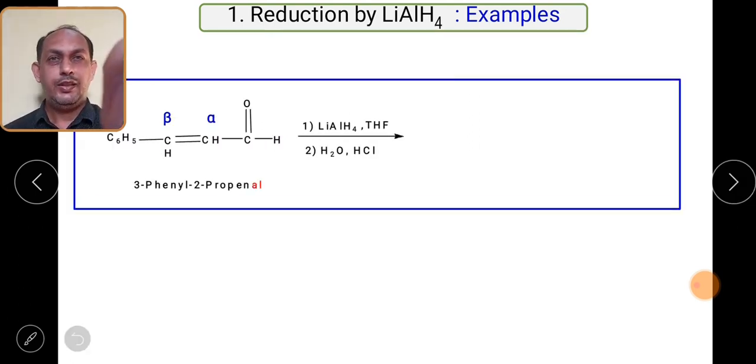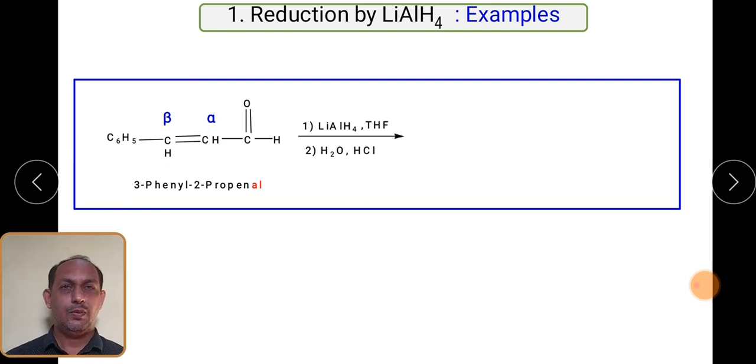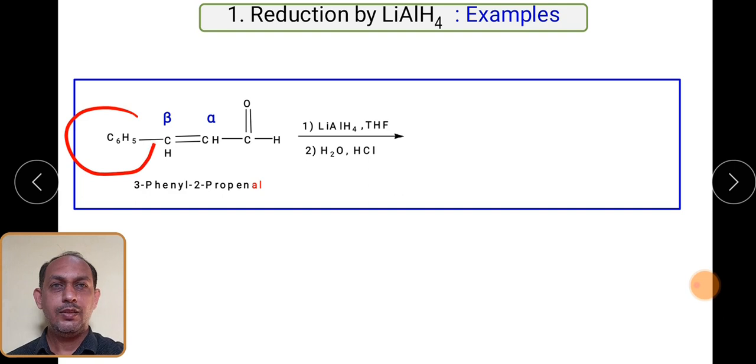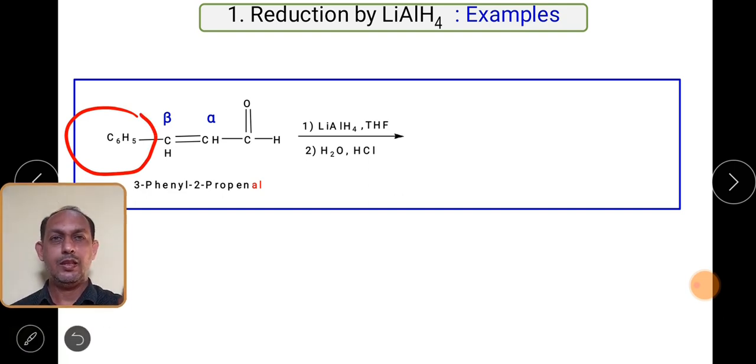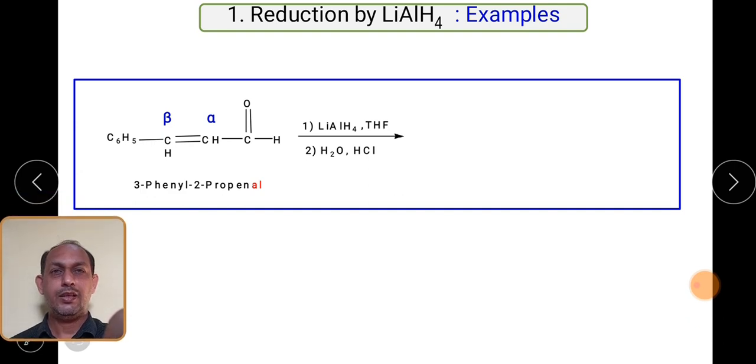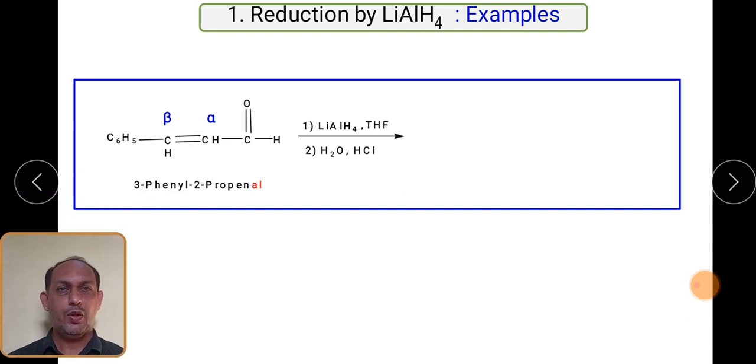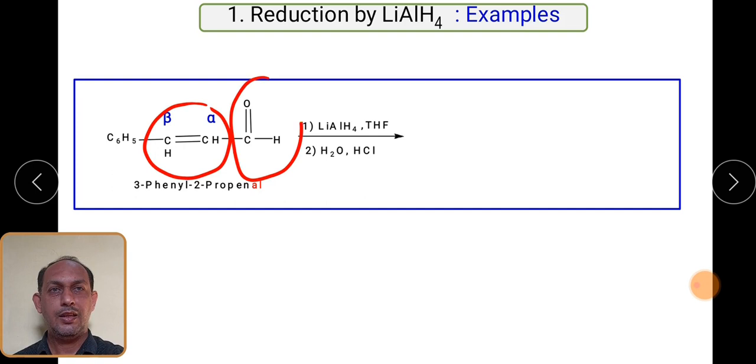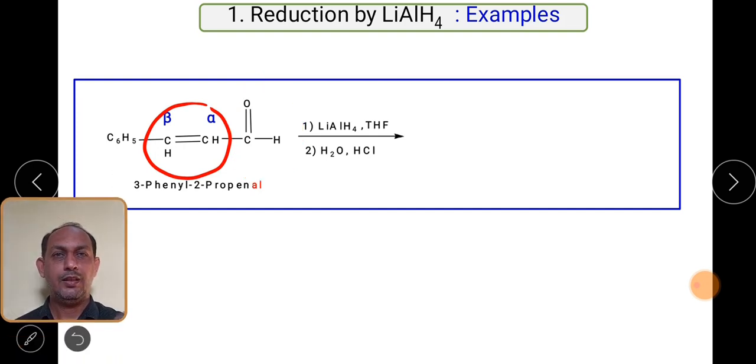Now we are going to see an example of LiAlH4 with an alpha beta unsaturated carbonyl compound, where the beta carbon is attached to a phenyl ring, that is a benzene ring. What will happen in this particular case? As we know, the benzene ring is quite nucleophilic in nature. There are two functionalities here, one is the carbon-carbon double bond and another is CHO.